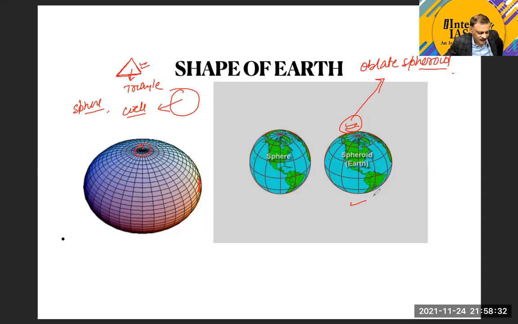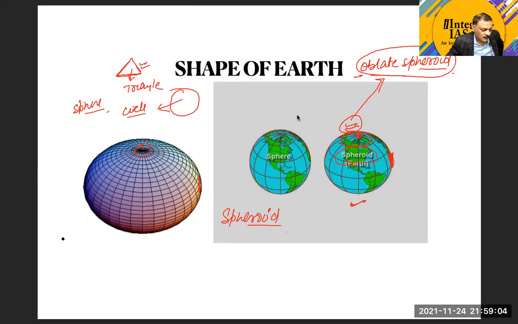Similarly, we have given a name to the shape of the earth, and that shape name is spheroid, or in better terms, oblate spheroid. The meaning of spheroid is that it is flattened at the top and bulged at the center. In the middle part it is bulged and it is flattened at the top. This is the typical characteristic of a spheroid.